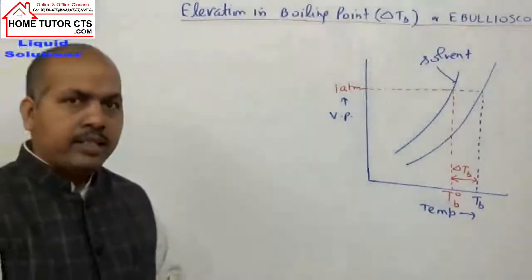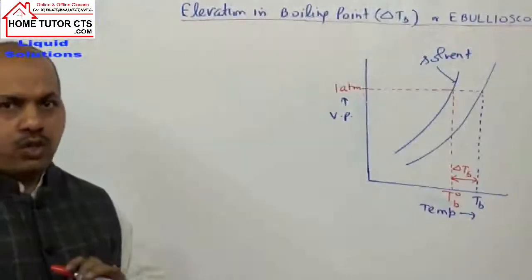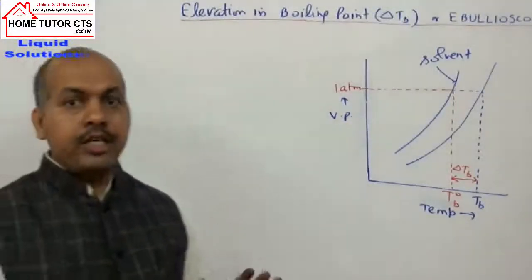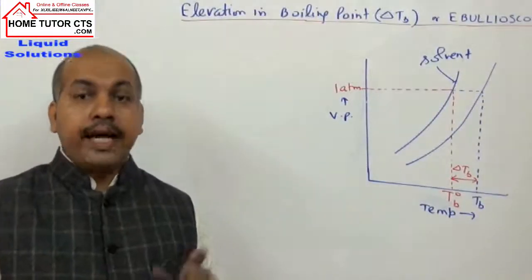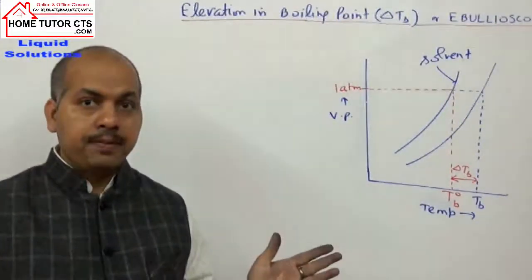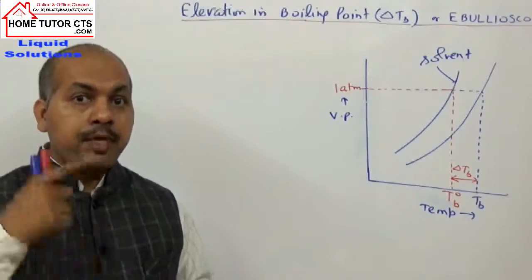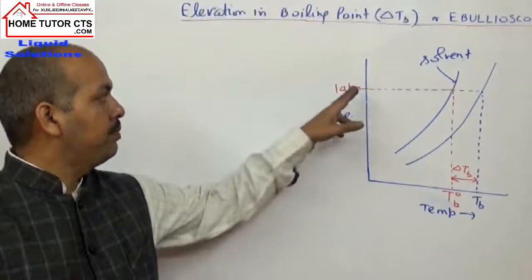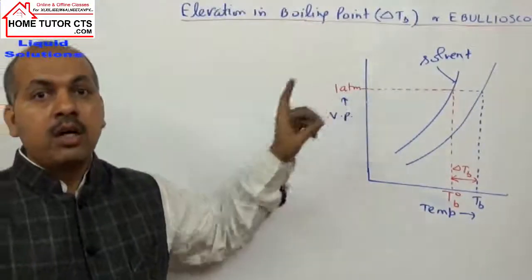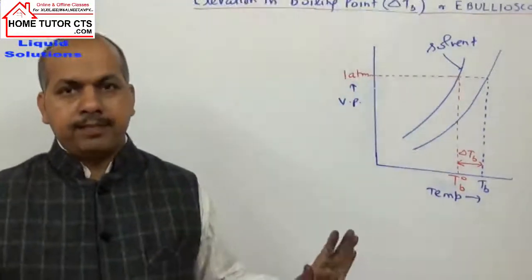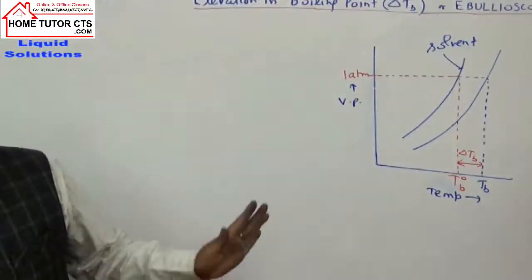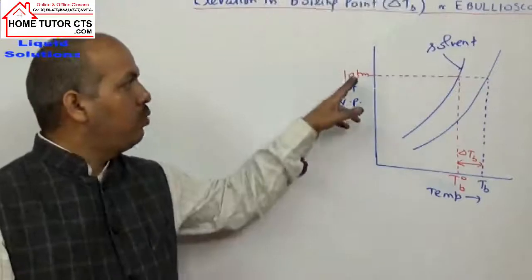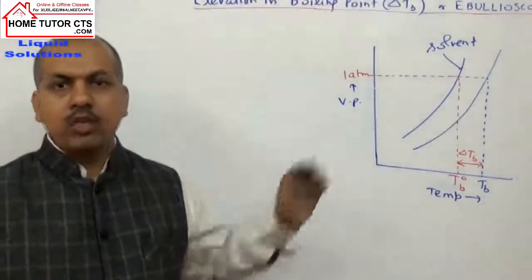Now let us define the term boiling point. I hope it is known to all of you. What is boiling point? By definition, it is the temperature at which the vapor pressure of a liquid becomes equal to the external atmospheric pressure. I have taken that pressure as 1 atmosphere. It is normally taken. If in the question nothing is given to us, you take the atmospheric pressure as 1 atm and then do the question.